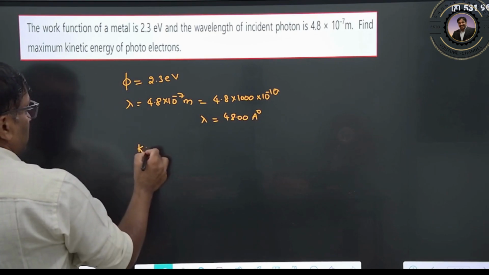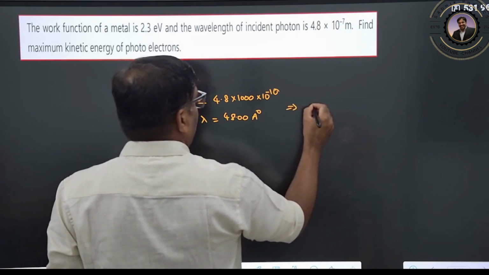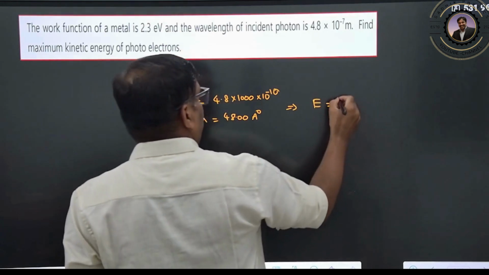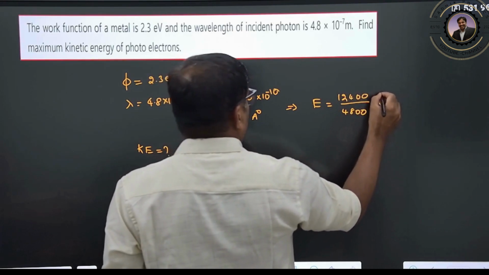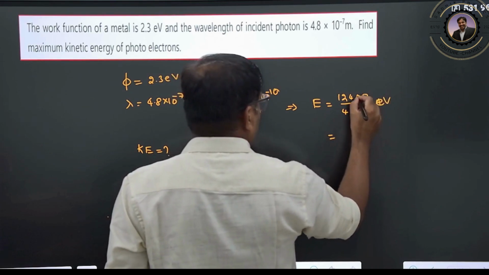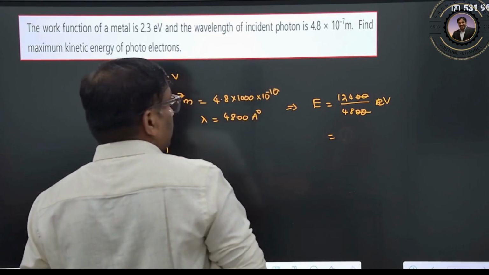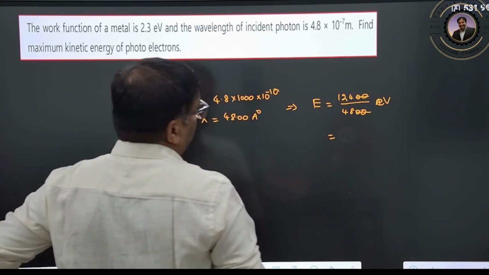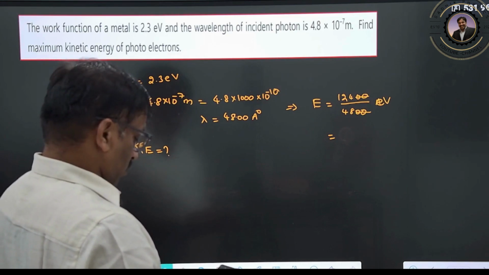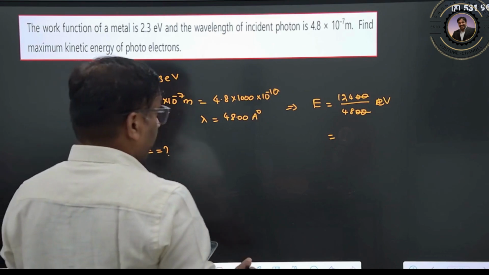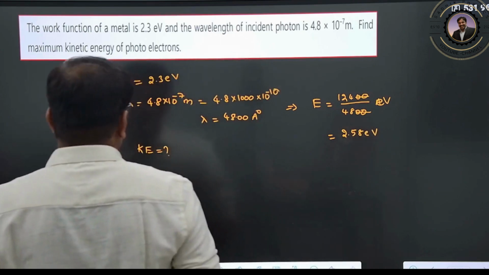He is asking for the maximum kinetic energy. Very simple. First of all, we want to calculate the incident energy. We know it is 12400 by 4800 electron volt. These two zeros cancel, so you can rewrite it as 124 divided by 48, which is 2.58 electron volt.